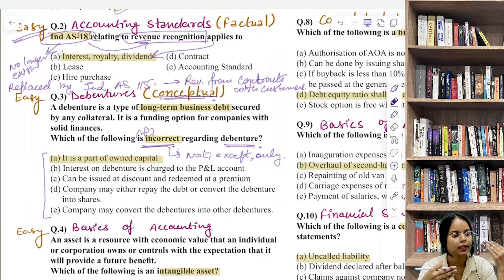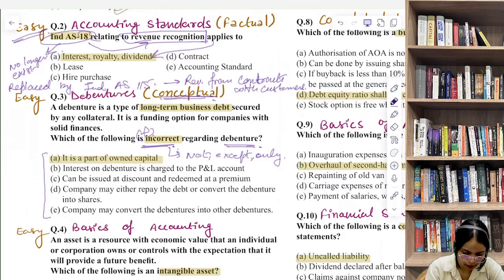Okay, अगर आप ये incorrect नहीं पढ़ते हो तो हो सकता है time constraint की वजह से आप लोग सिर्फ डिबेंचर देखो. Okay, which of the following is correct regarding डिबेंचर पढ़ लो and किसी भी ऑप्शन पे other than A मार्क कर दो अपना आंसर. Okay, so here in this case option A is the incorrect one. It is a part of owned capital.